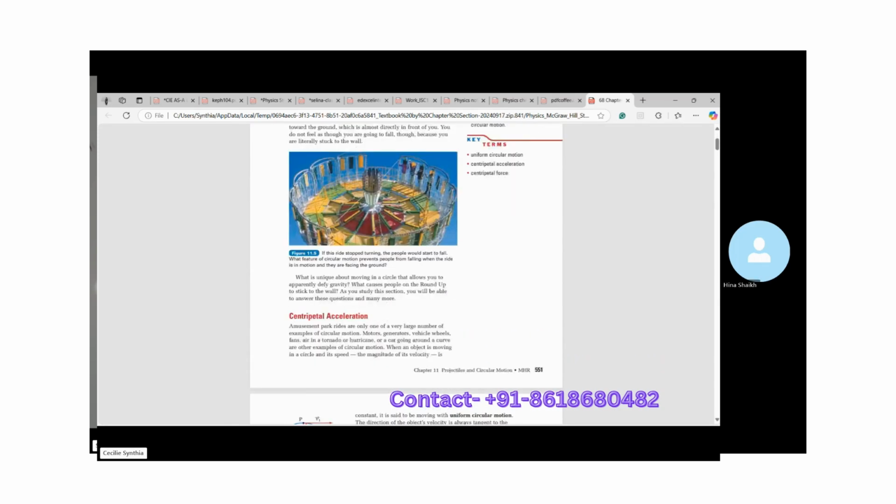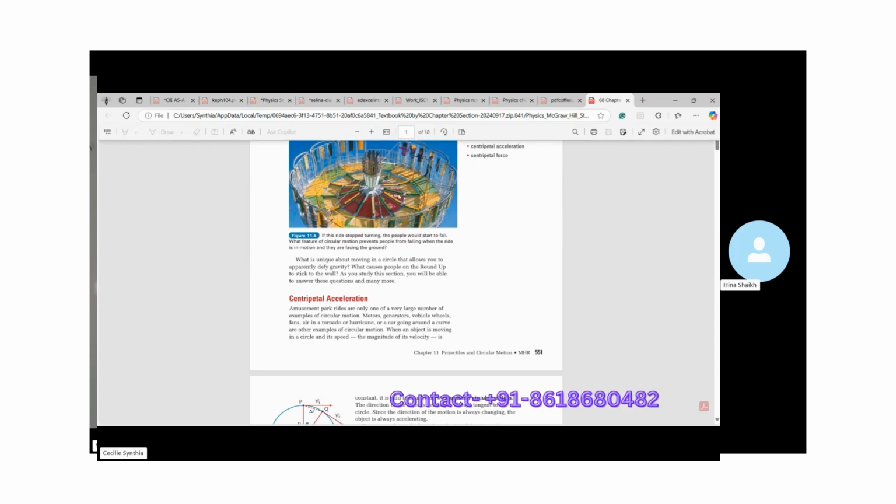So when you're talking about an object moving in a circular path, for one complete circle, what is the distance that you would have traveled? We get 2 pi r. That's nothing but the circumference of the circle. So that's basically the distance that you would travel.